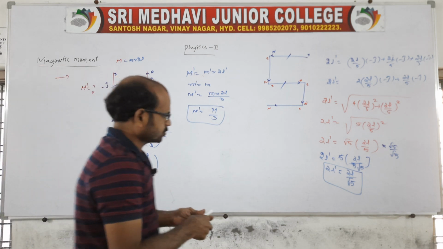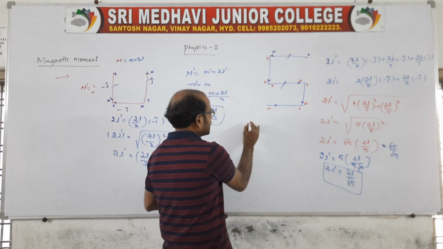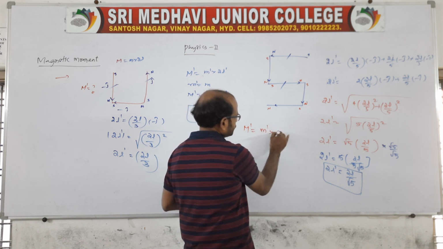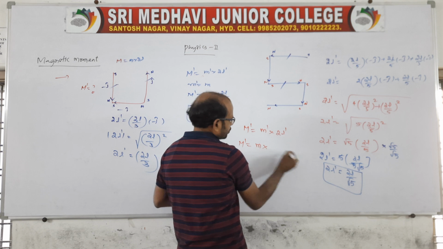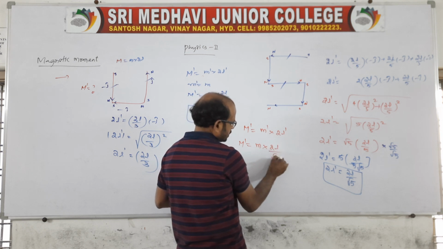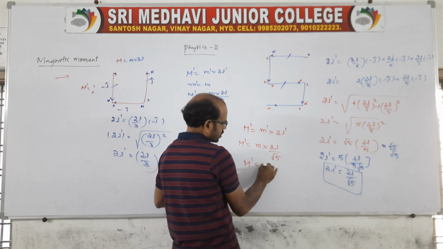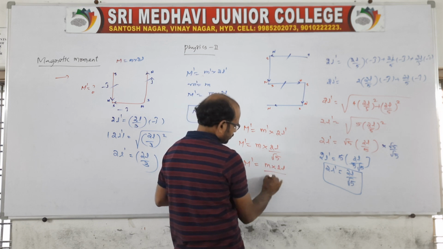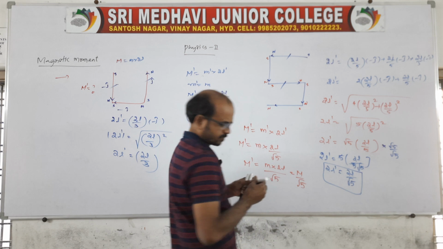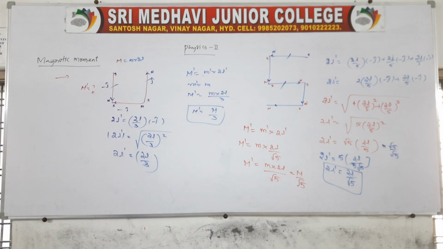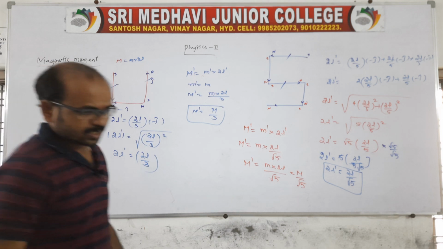What about the new magnetic moment? Of course, capital M dash is equal to small m dash into 2L dash. Capital M dash is equal to small m, 2L dash will be 2L by root 5. So it is small m into 2L by root 5, so capital M by root 5. So like this we can obtain the magnetic moment which is to be given like this. Clear? Is it okay now?